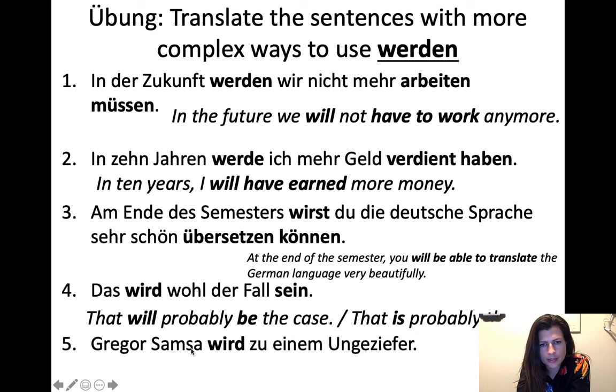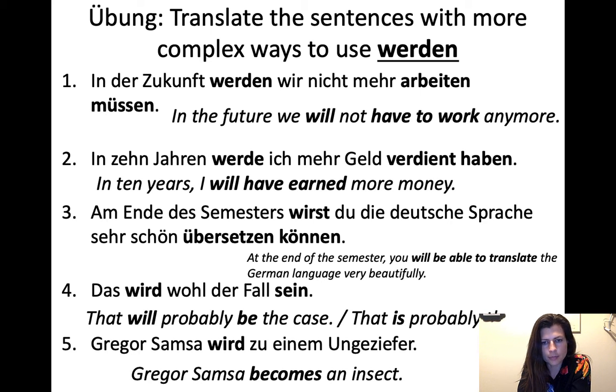So Gregor Samsa wird zu einem Ungeziefer. This, of course, will be familiar to you if you know Kafka's Die Verwandlung, the Metamorphosis. Gregor Samsa becomes an insect. So I want to use the werden zu. Wird zu is, of course, becomes into, which means if you transform into something else, then that's one way to use werden. Yes. So that is from the first line of the Metamorphosis. It's not worded exactly like this, but it's the same idea.